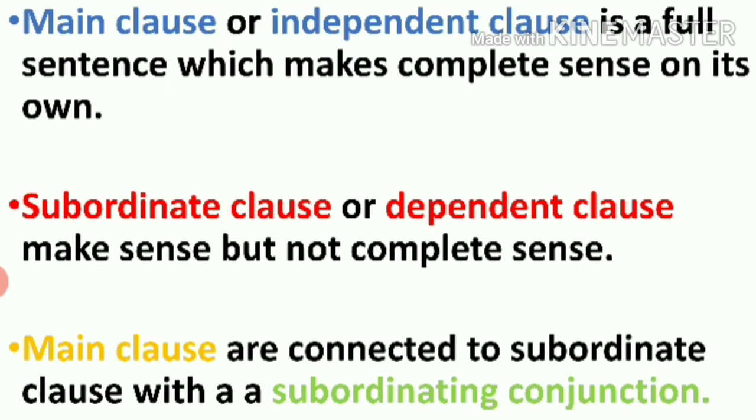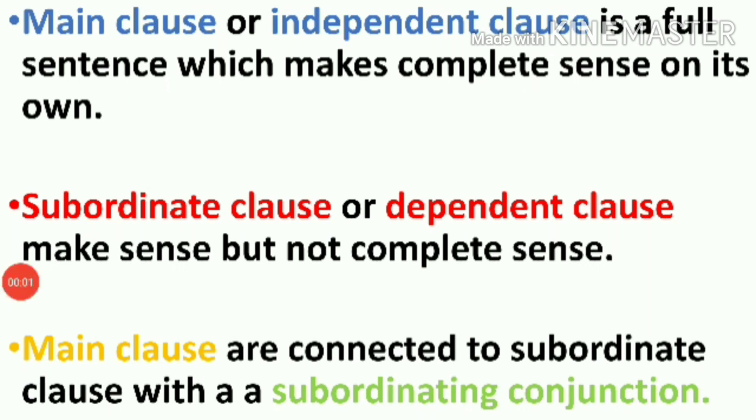You need something to connect these two clauses. Conjunctions you have learned in earlier classes, is it? Conjunction means connector. That is the easiest way. For connecting something, you need words like and, that, before, after, etc.